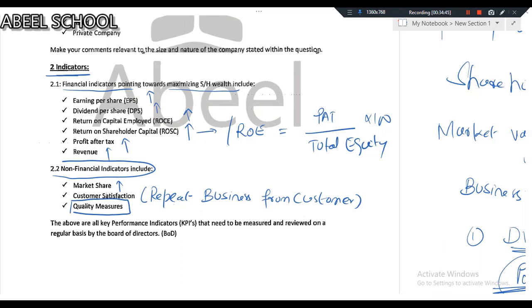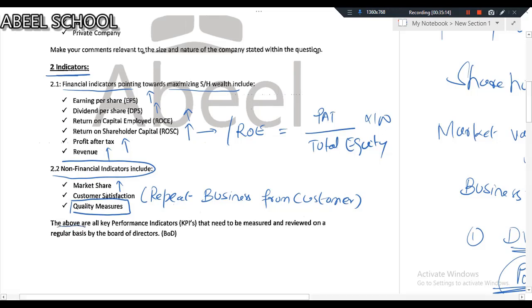There are so many automobile cars, like BMW and others. Why are people willing to pay so much for a BMW? Obviously because of the quality measures. So we have financial as well as non-financial indicators which are pointing towards maximization of shareholders' wealth.